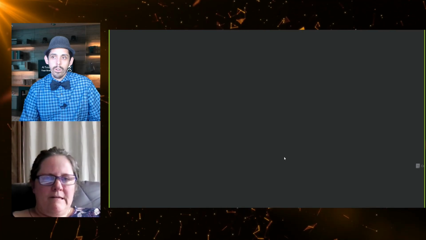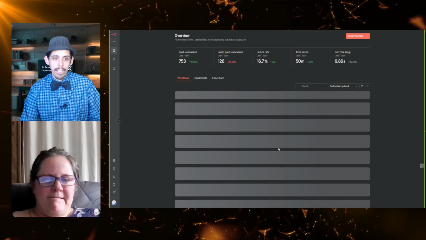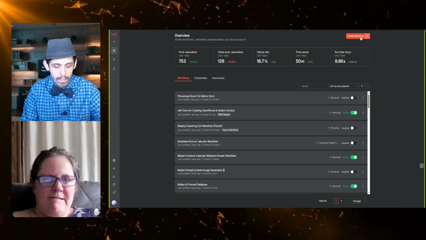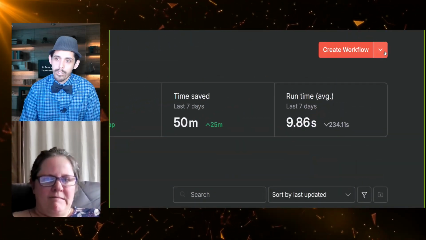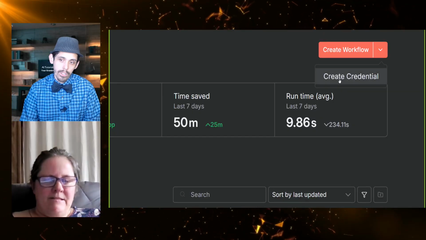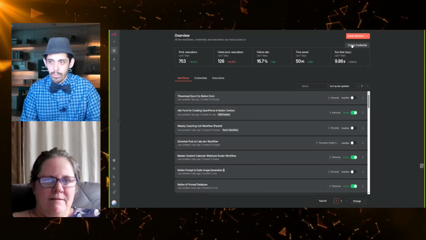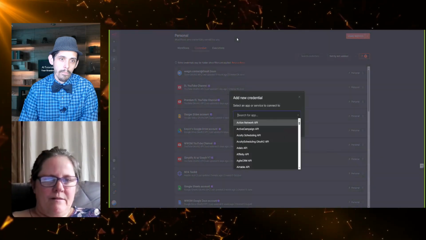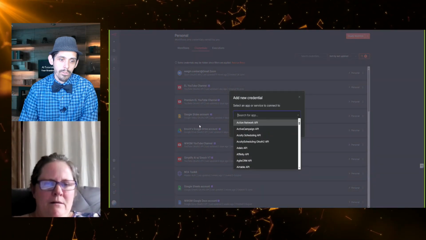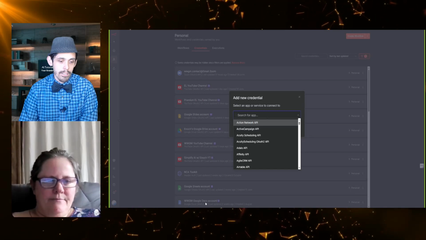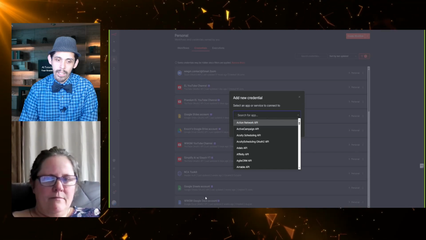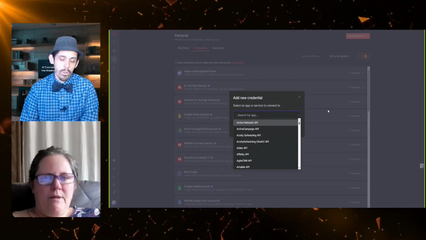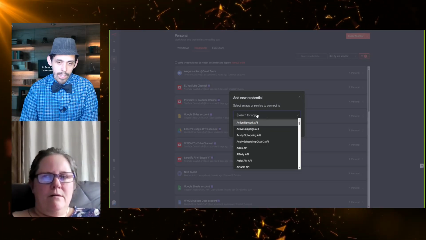And then when you're logging into your N8N, in the top right corner, they have two things you could do. One is create workflow, and you hit the drop down, there's create a credential. The credential allows you to basically store your API keys. It's kind of like a password manager. If you've ever had Chrome say you want to save your password, or your web browser, you can do that here.